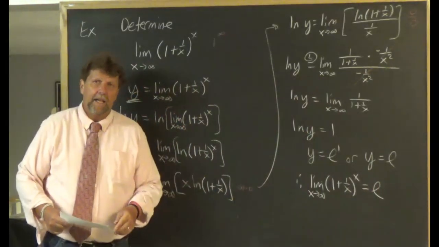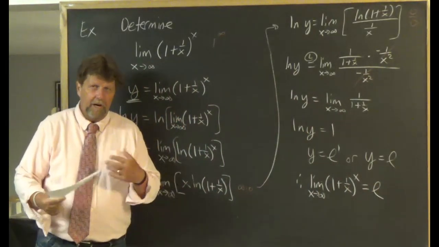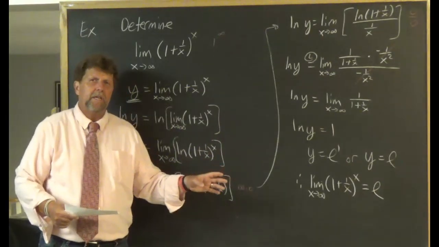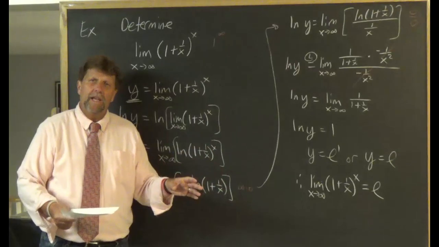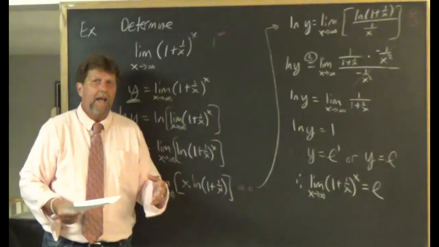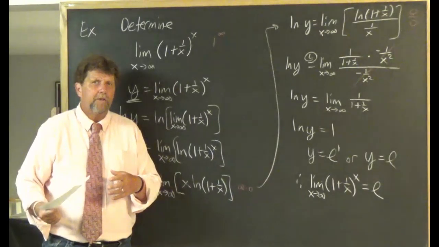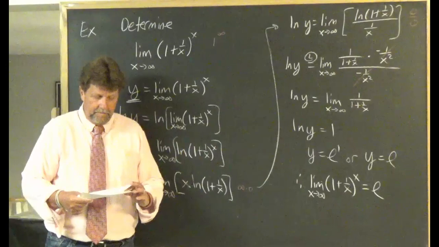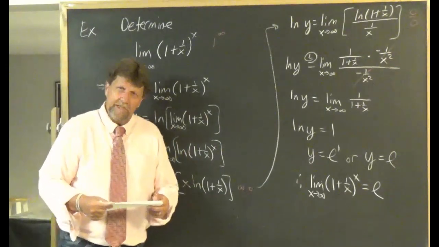You've already seen that in a prior section. I told you that's exactly what e was equal to, and I also told you at that time that I couldn't verify this for you right then, but later on in the chapter we'd be able to do it. Well, we just did it. So let's head back to the slides and see what is next.